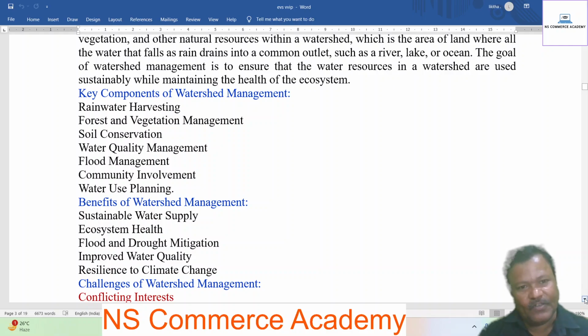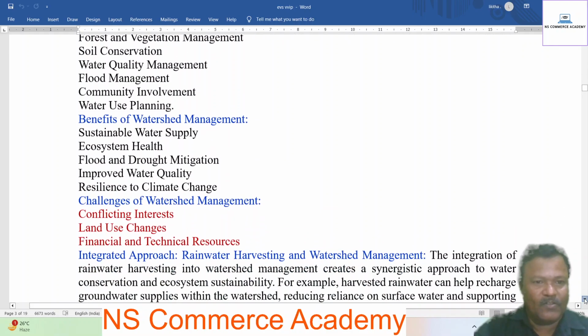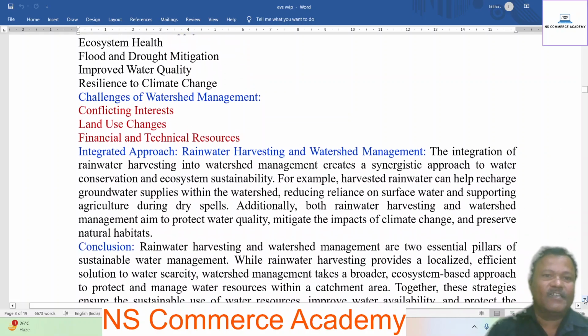Benefits of watershed management: sustainable water supply, ecosystem health, flood and drought mitigation, improved water quality, resilience to climate change. Challenges of watershed management: conflicting interests, land use changes, financial and technical resources.